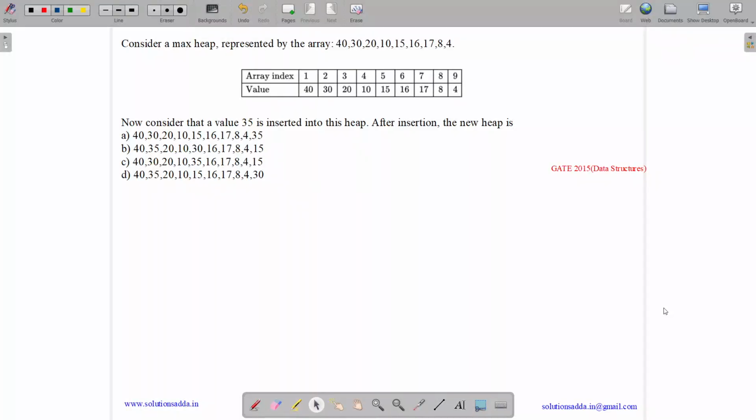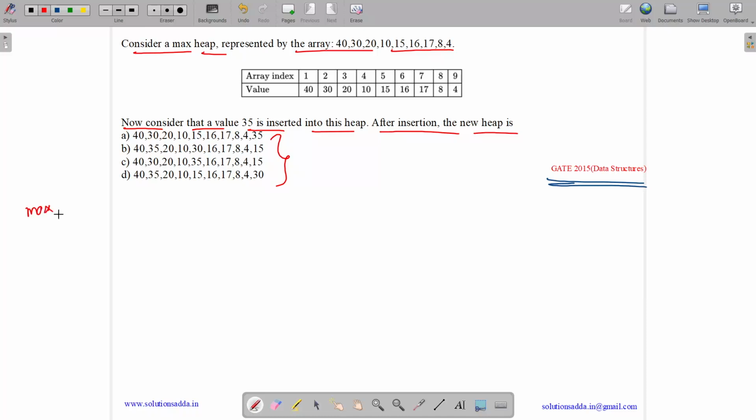This question belongs to the data structures subject and was asked in GATE CSE 2015. The question states: consider a max heap represented by the array. Now consider that a value 35 is inserted into this heap. After insertion, what is the new heap? We need to tell.